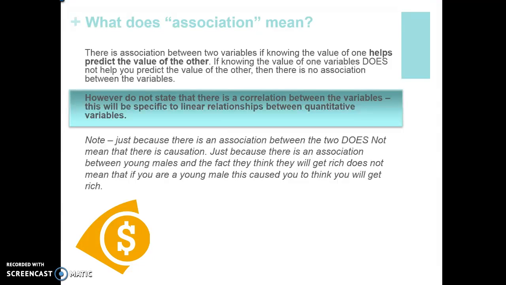Association's okay. One can help predict the other. No association, there can be no prediction between the two, but correlation does not necessarily mean causation. So just because you have one doesn't necessarily mean it's going to cause you to believe, if you're male or female, your opinion of getting rich.